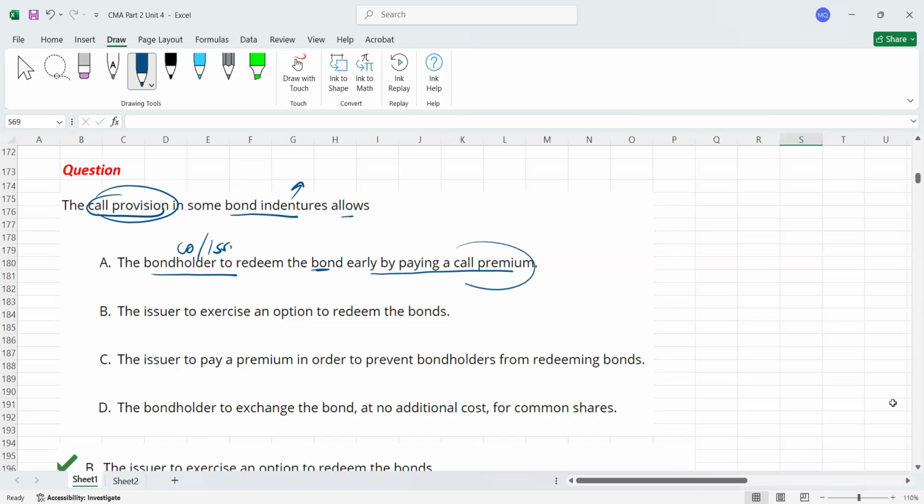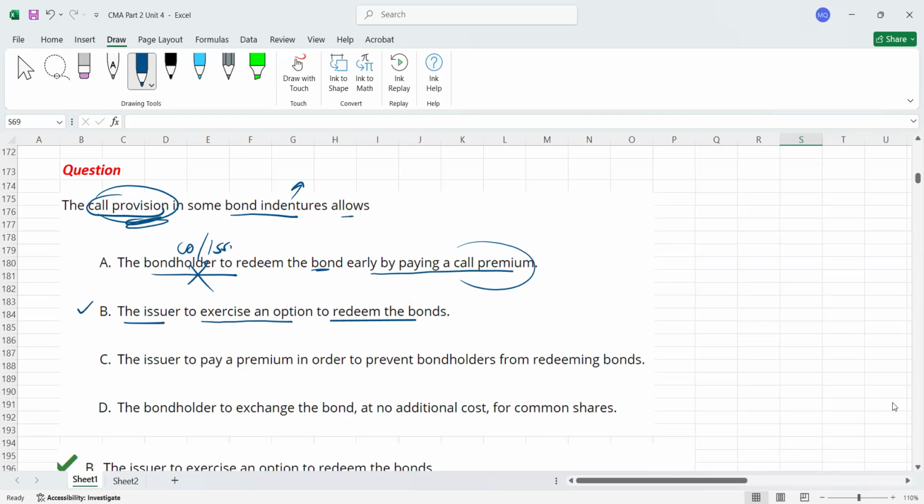I didn't say anything about the call premium. Call premium is some extra money. Yes, this you can decide, but it is the option which will allow the issuer, not the holder, not the investor. Bondholder means the investor, but it will allow the company, the issuer. They're saying the call provision in some bond indentures allows the issuer to exercise an option to redeem the bonds. Yes, you can. This is the correct option. Before the maturity date, you can exercise this option. That's the correct answer.